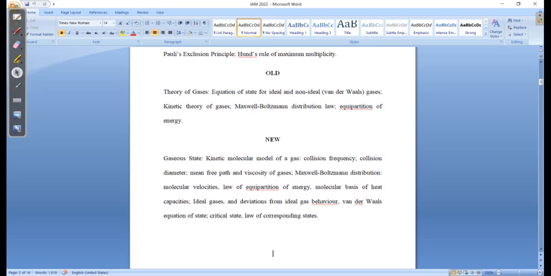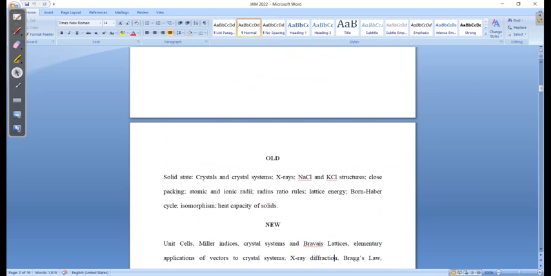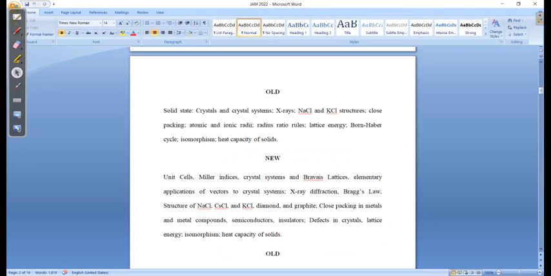Okay. Now if you see the next unit, this is solid state, and this is your old syllabus, which generally says crystals and crystal systems, X-ray, NaCl and KCl structures, close packing, atomic radii, radius ratio rule, lattice energy, all these things. But in the latest syllabus they have included certain things which are very important to understand the solid state. You can see here they have clearly mentioned Bragg's law, lambda equals 2d sin theta, and questions based on this are the most probable questions for the upcoming examination.